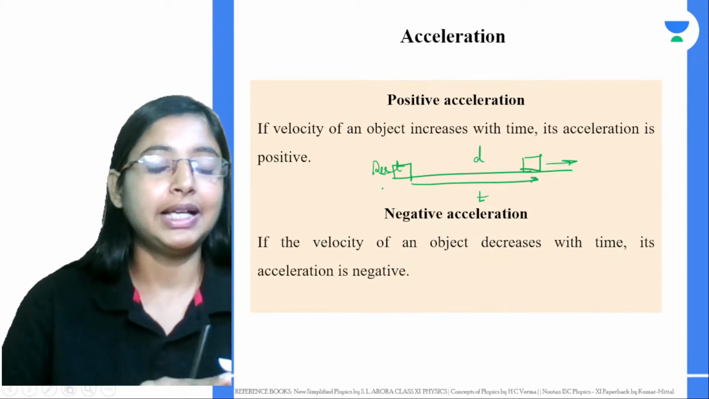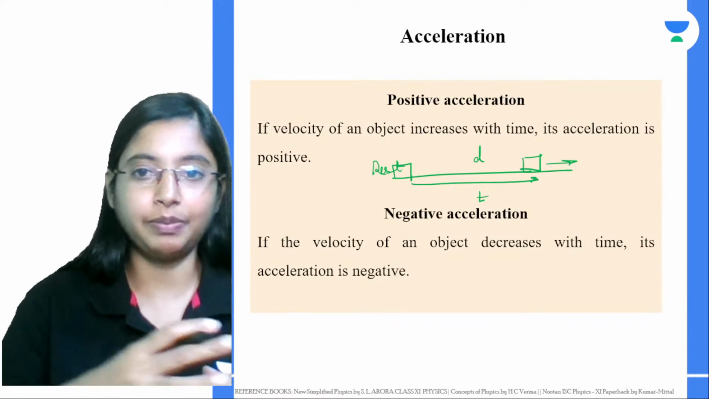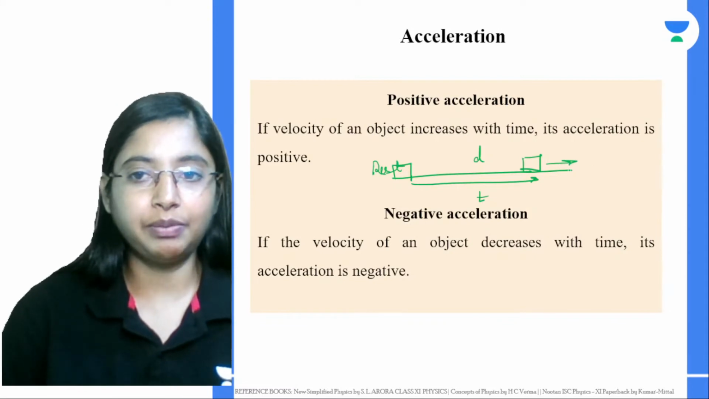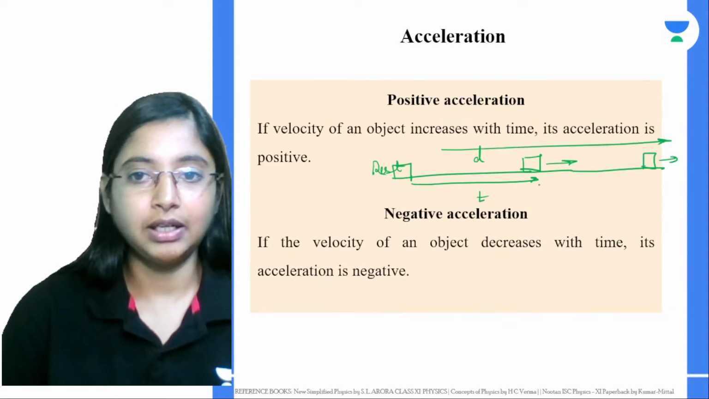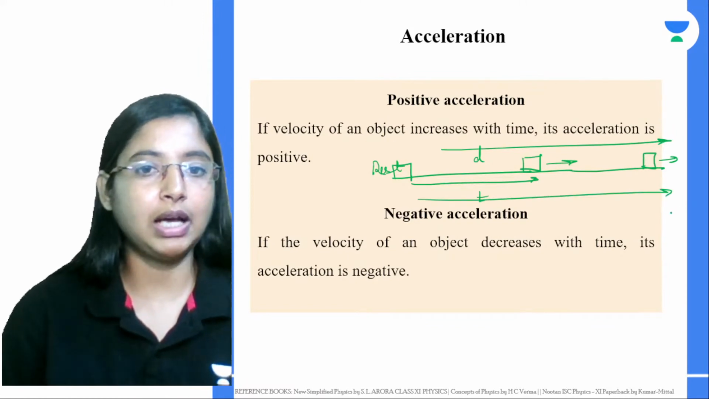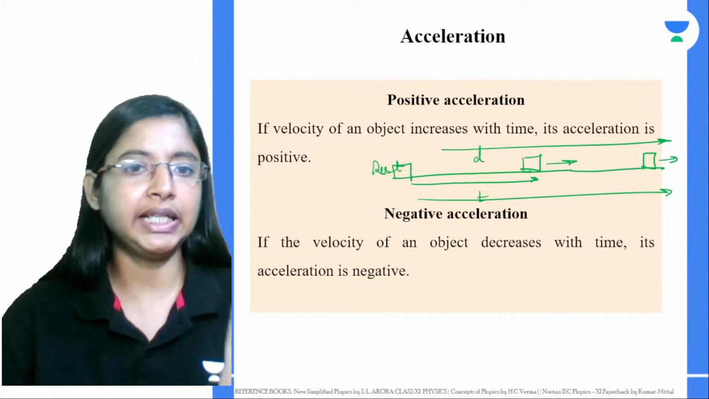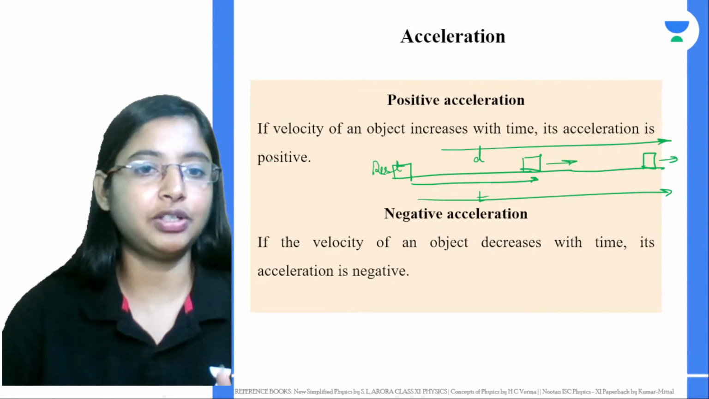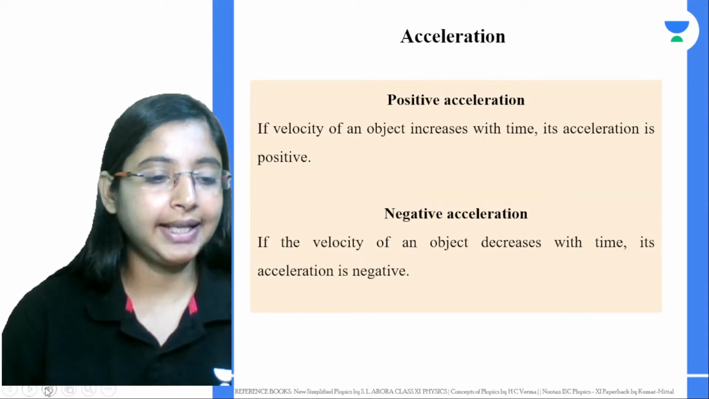As the bus leaves the bus stop and starts going, after some time you'll find the bus somewhere over here. Now the distance has further increased and so has the time taken. So the velocity of the object increases with time, then we say the acceleration is positive. Now, what will be negative acceleration?